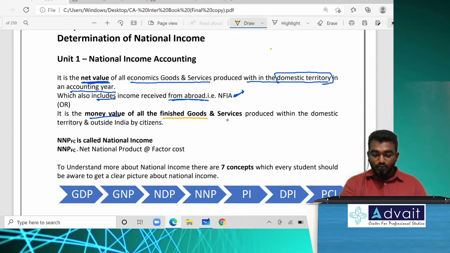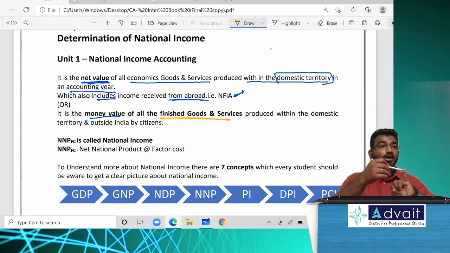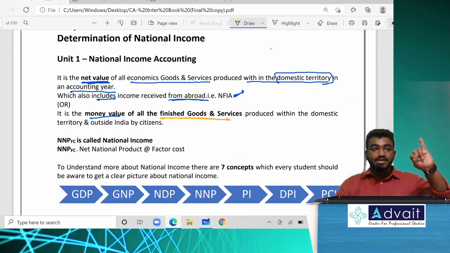Now comes a question, what are these finished goods and services? The goods which are ready for consumption. We never calculate the values of intermediary goods. So the very first exemption, which should not be included in national income, is raw materials or intermediary goods. We should only and only consider finished goods. Is that clear?